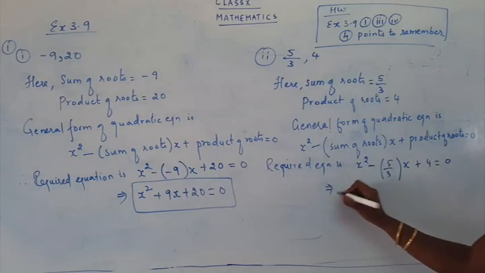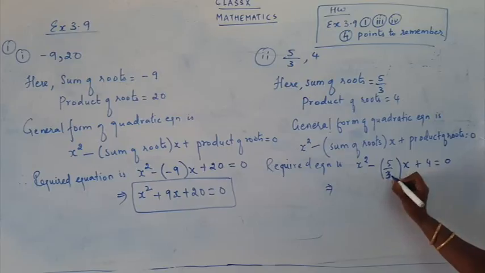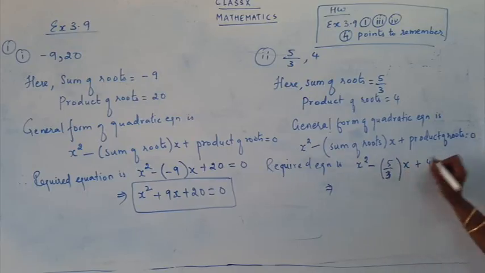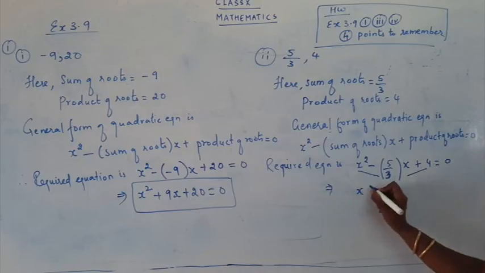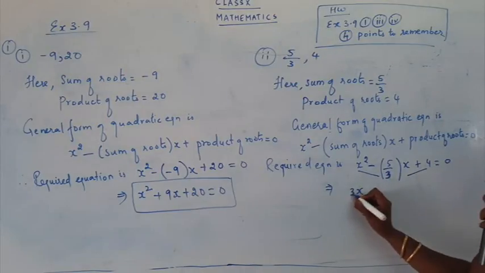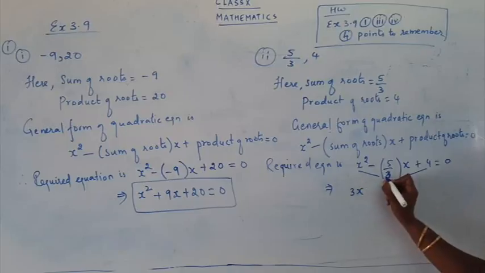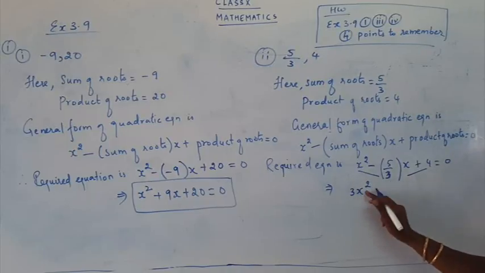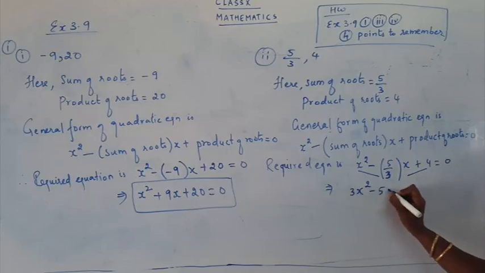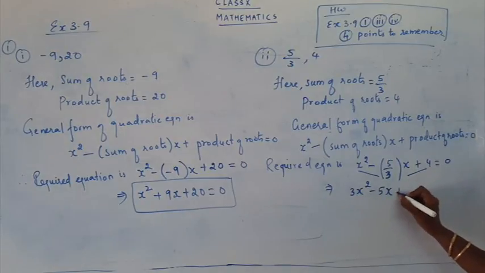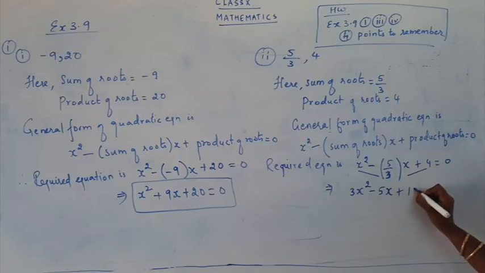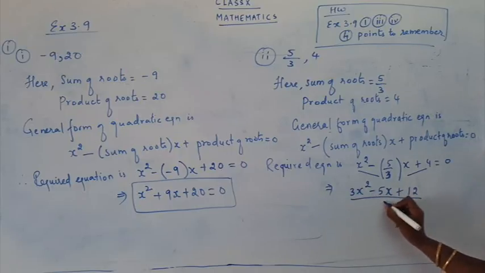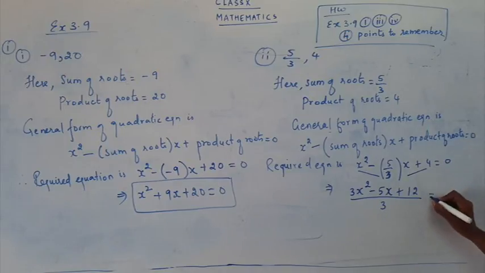What is the denominator here? 3. So take the LCM as 3. So multiply by 3, multiply by 3. So 3x square, I'm just doing it directly, okay. So 3x square minus 5x plus 3 4s are 12 upon 3, since we have taken the LCM, is equal to 0.